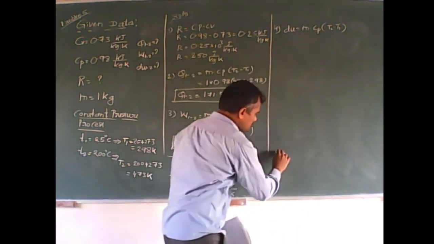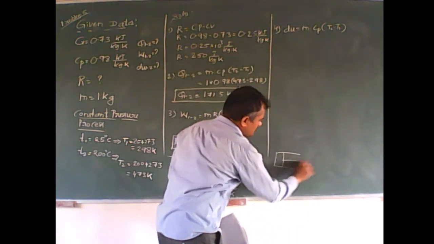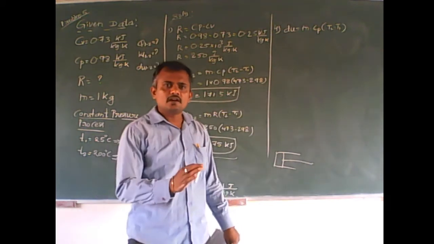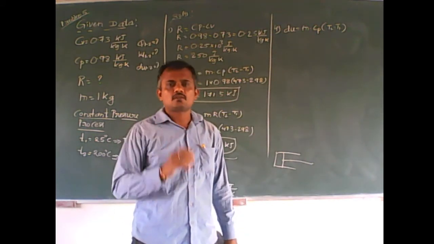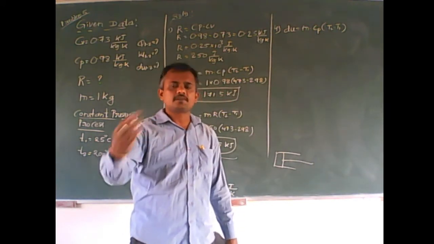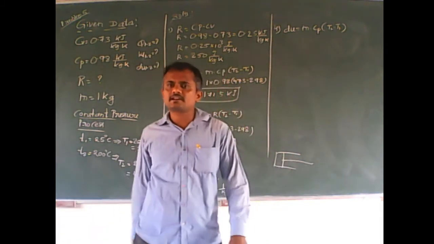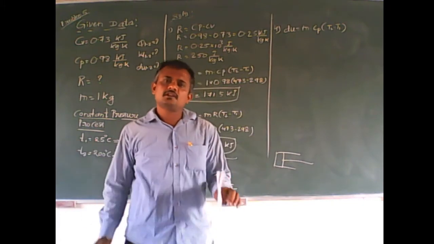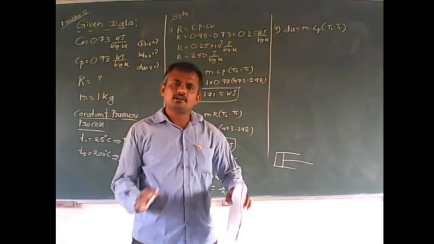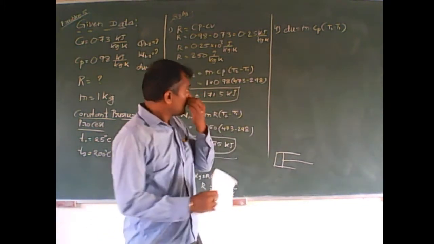A constant pressure system is, if I take a piston and cylinder arrangement where pressure we can maintain constant. If the temperature increases, definitely pressure increases. If the pressure is increasing, the piston will expand, I mean, the piston will reach its other end to increase the volume.